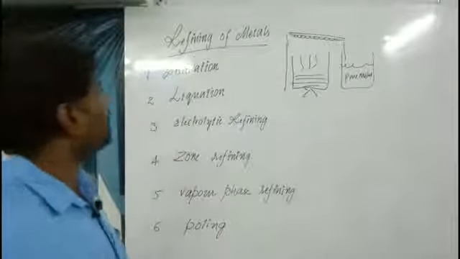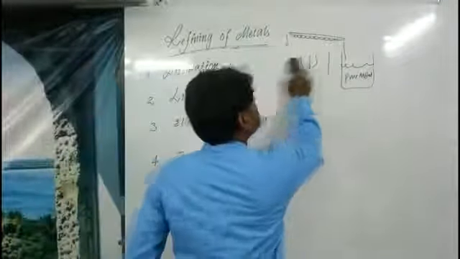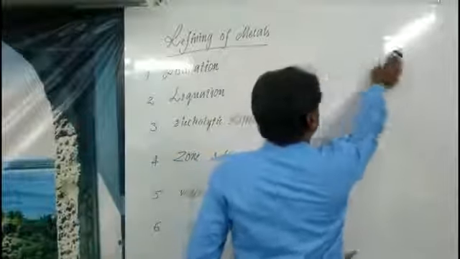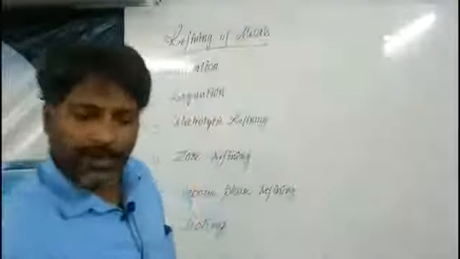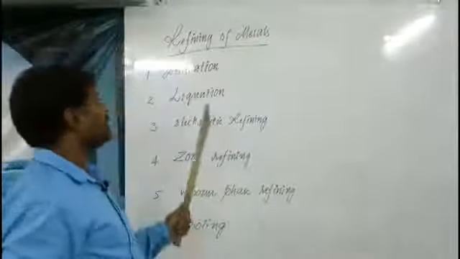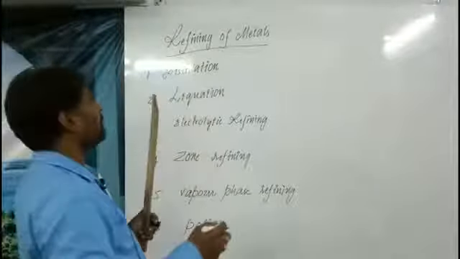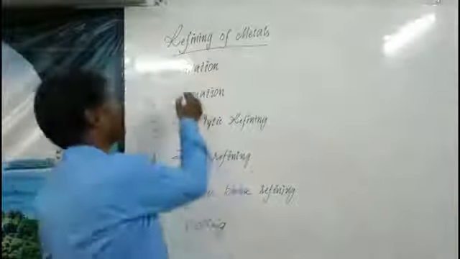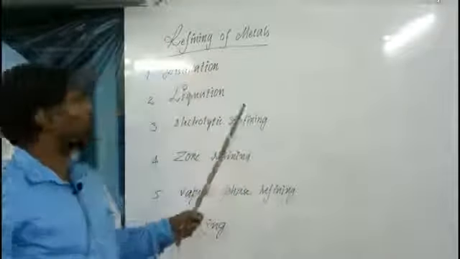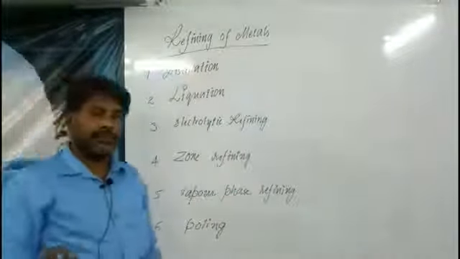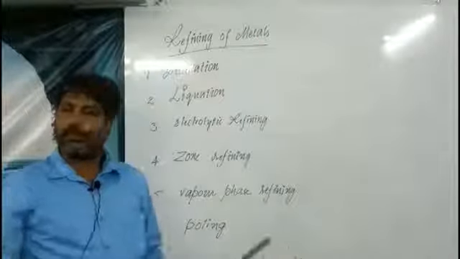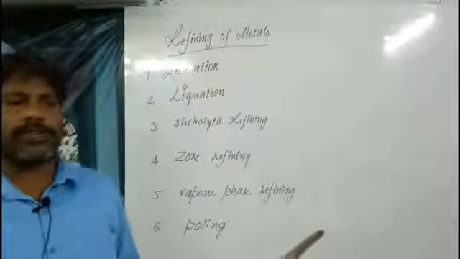The next process is liquation. This process is used for refining metals whose impurities have a higher melting temperature. For example, take lead. Lead is very easily melted at room temperature or a little above it.